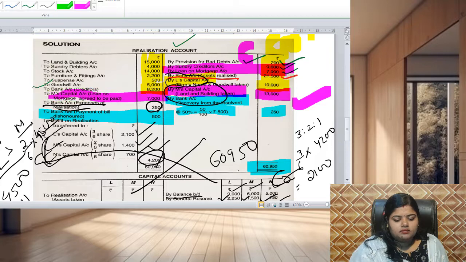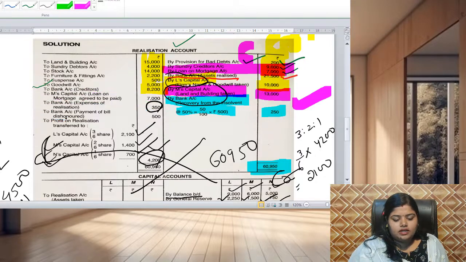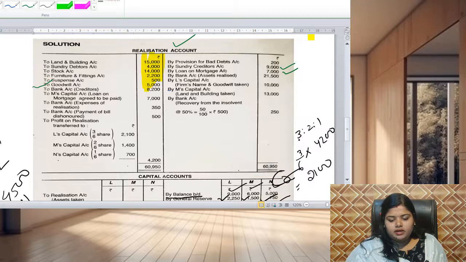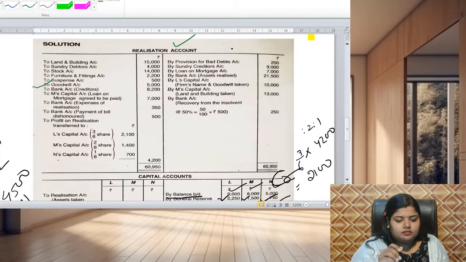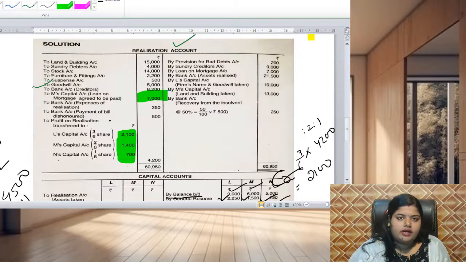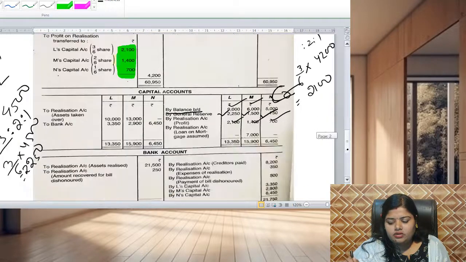We can see here in the debit side there is M's capital account for payment of loan on mortgage of rupees 7,000. The profit was already taken in the capital account. This is the name of partner M's capital. It was in the debit side of the realization account, so it will be credited to the capital account.